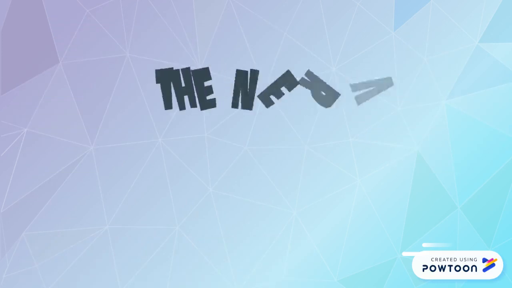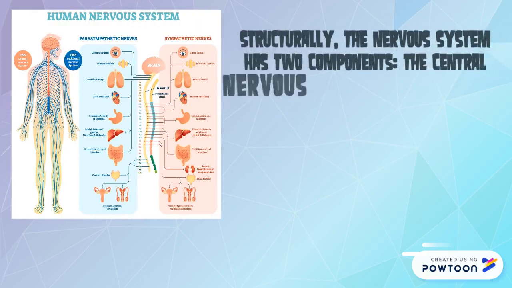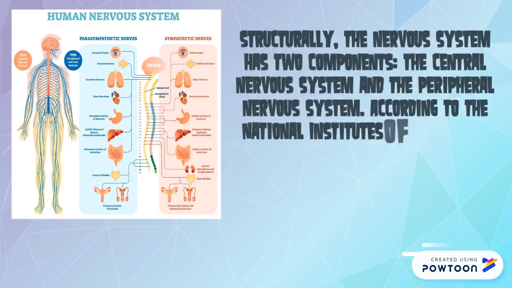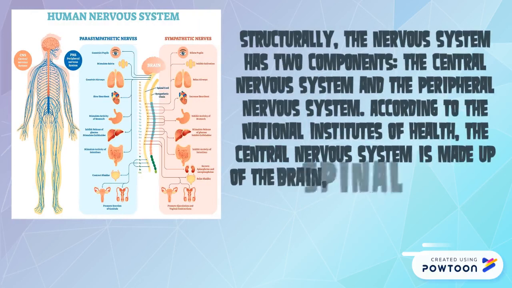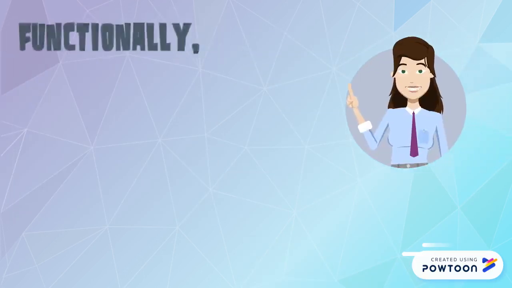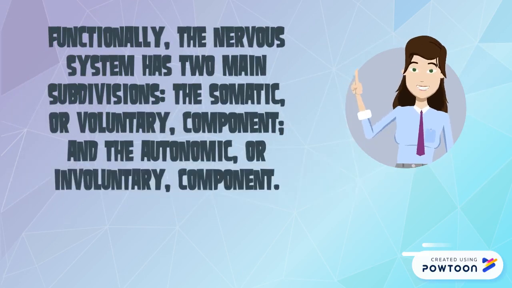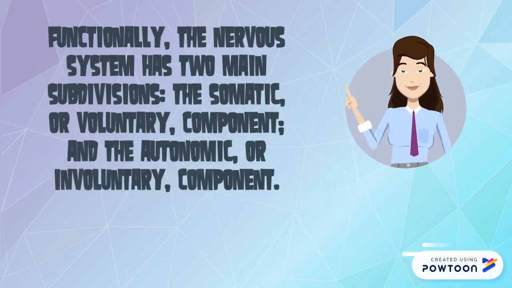The nervous system. Structurally, the nervous system has two components, the central nervous system and the peripheral nervous system. According to the National Institutes of Health, the central nervous system is made up of the brain, spinal cord and nerves. Functionally, the nervous system has two main subdivisions, the somatic, or voluntary, component, and the autonomic, or involuntary, component.